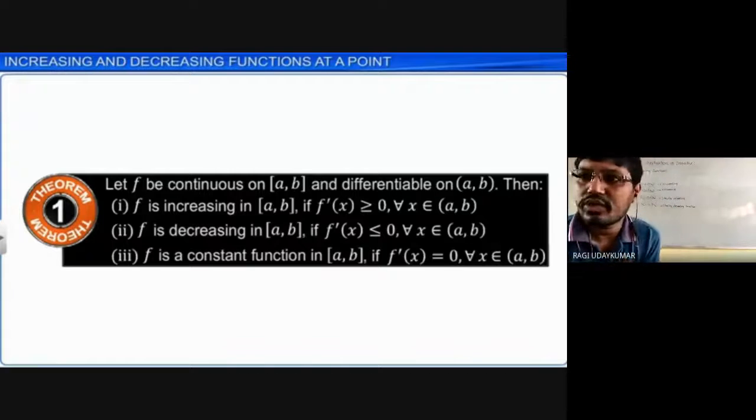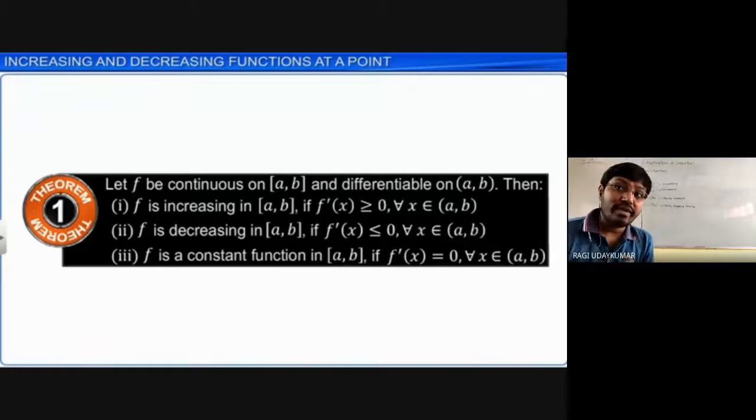F of x is equal to 2x, I have taken. Whenever you take 2x, the differentiation of 2x is what? 2. It is a constant. So 2 is always greater than 0, isn't it? F of x is equal to 2x if I take, 2 is always greater than 0.